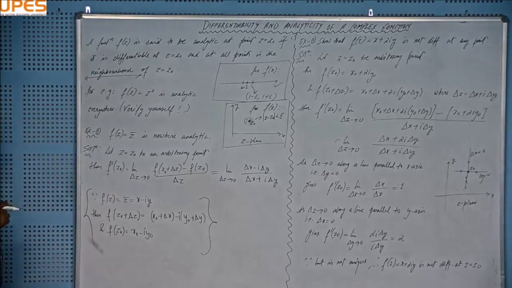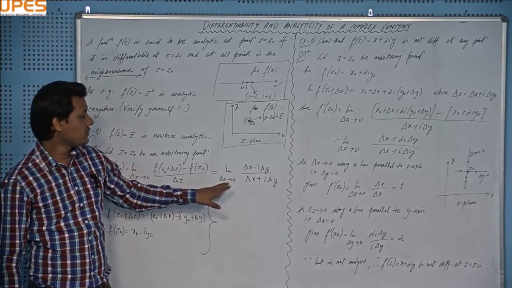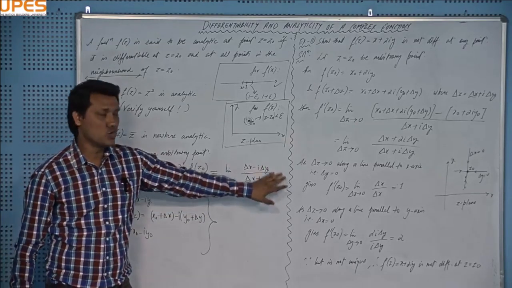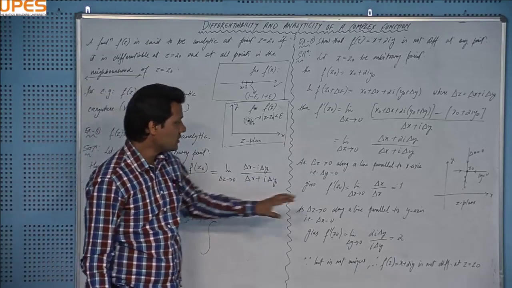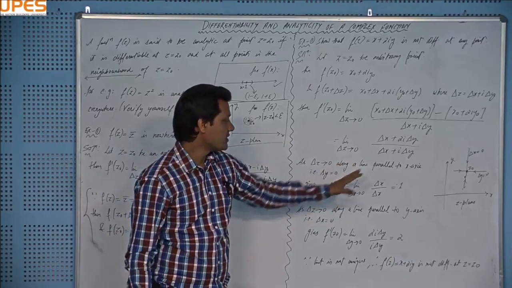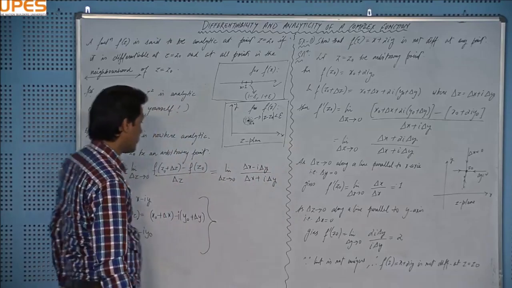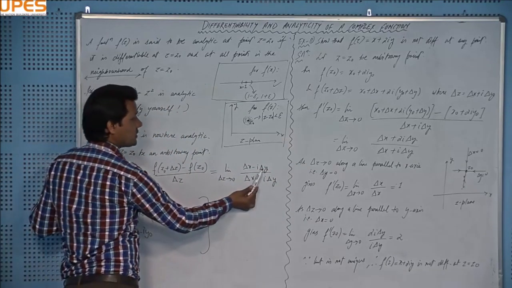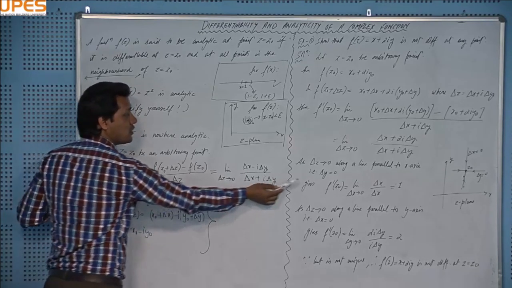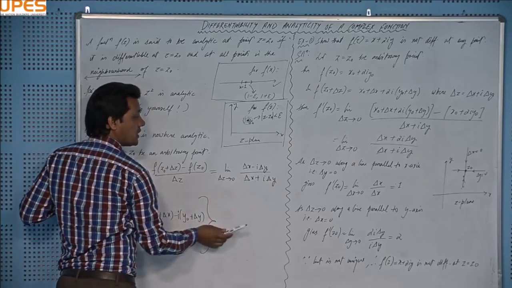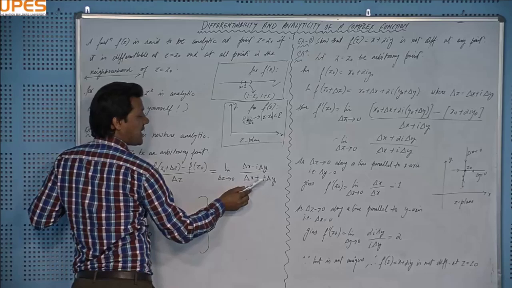Now again you see that this delta z is nothing but delta x plus iota delta y tends to 0, and if you plug delta x 0 and delta y 0, we get the 0 by 0 form. It indicates that we have to consider different paths, as I considered in the earlier example, along a line parallel to the y axis and then parallel to the x axis. Proceeding similarly, first I will choose delta y tends to 0, and that will produce delta x over delta x, which gives 1. Similarly, if I choose delta x equal to 0, then I will get minus 1.